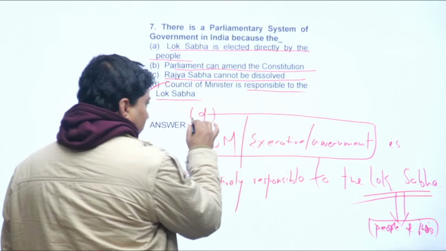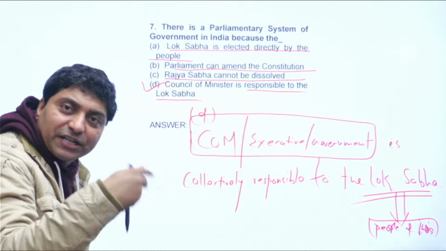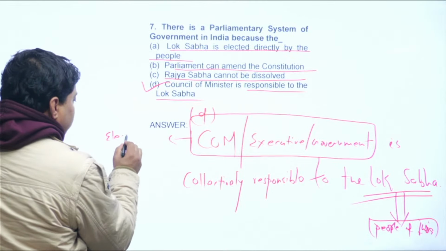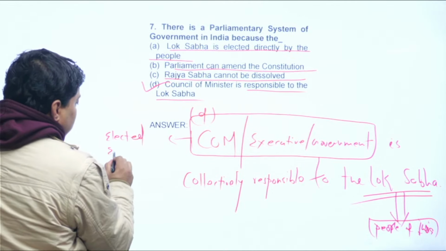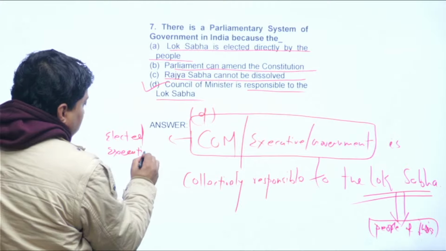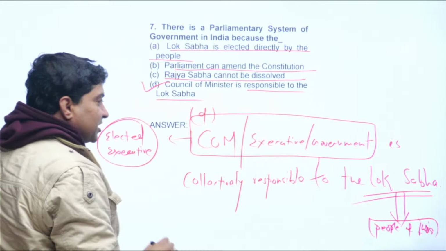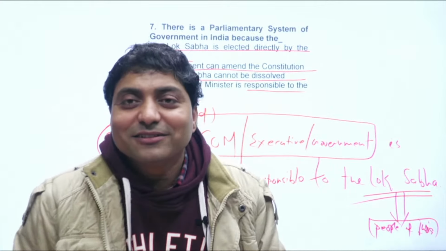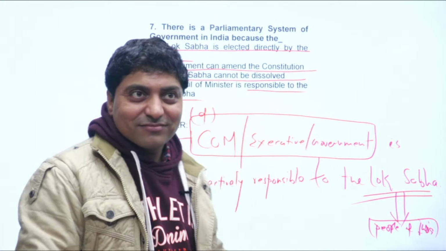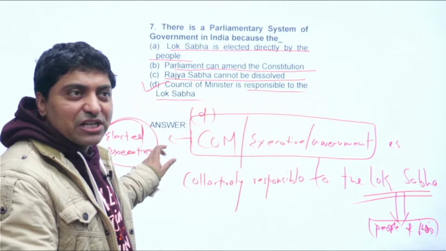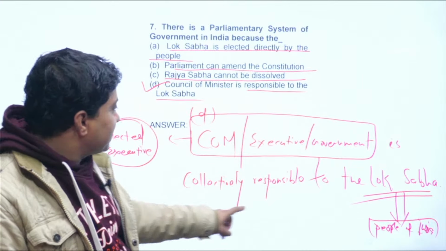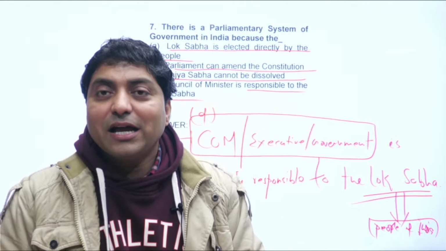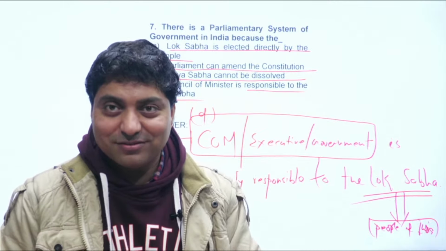Let me give you one more point here. Here, the elected executive is responsible to the elected legislature. See the word change. I have changed the word. The elected executive is collectively responsible to the elected legislature, right?